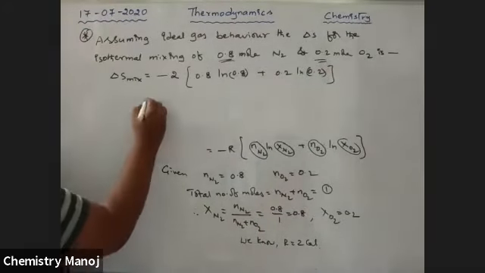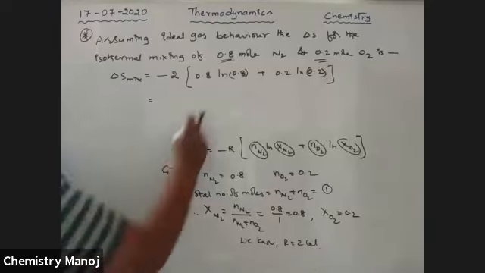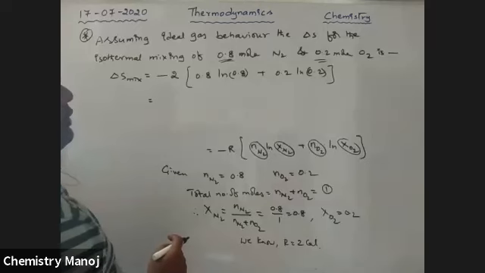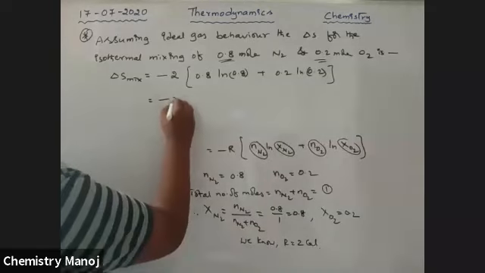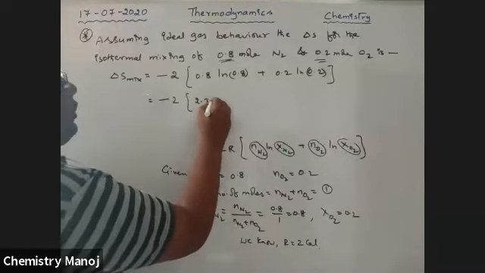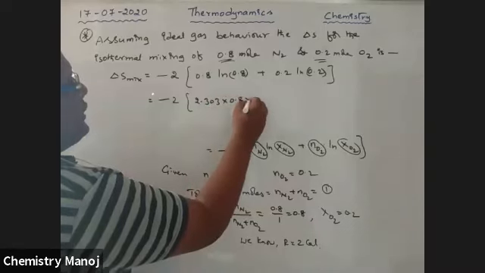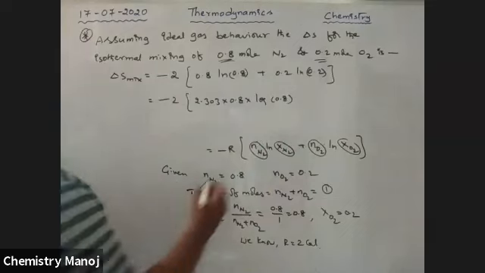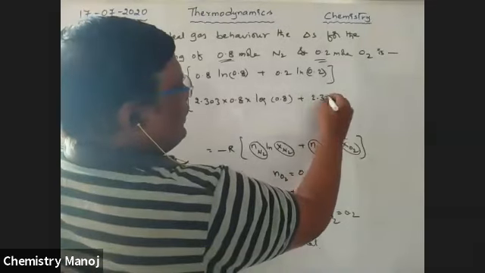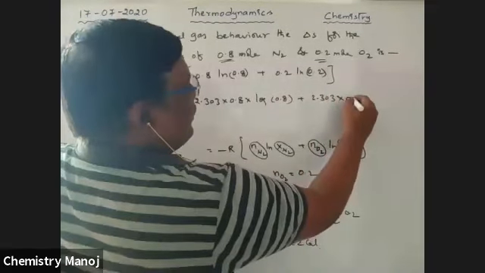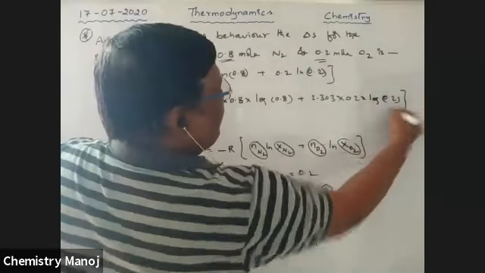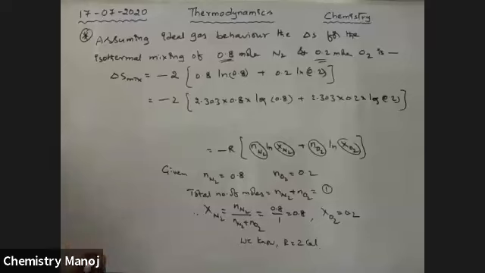I am going to convert these Ln values into log values. That is minus 2 times 2.303 into 0.8 log 0.8 plus 0.2 log 0.2.